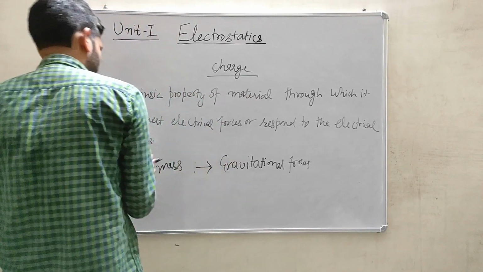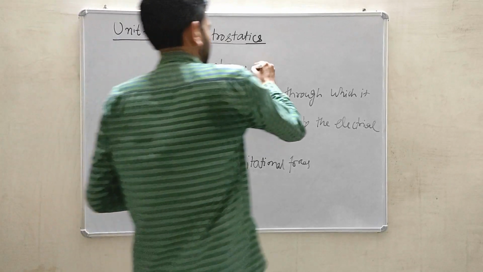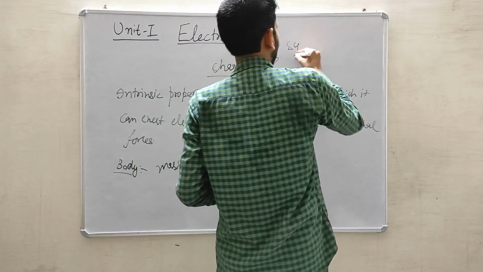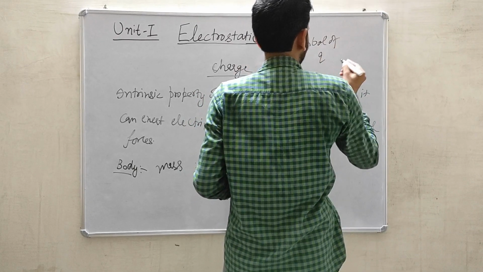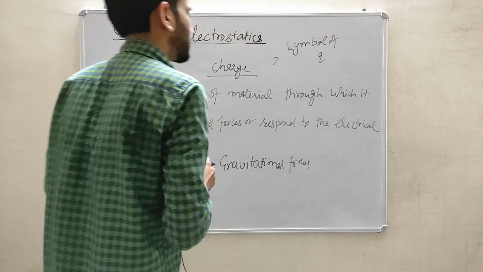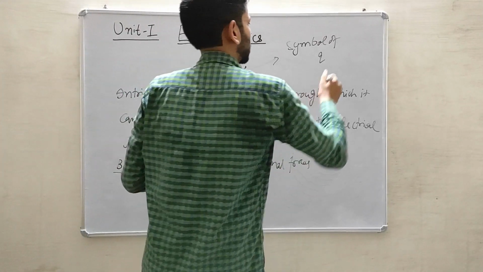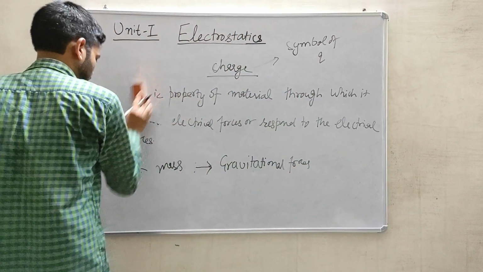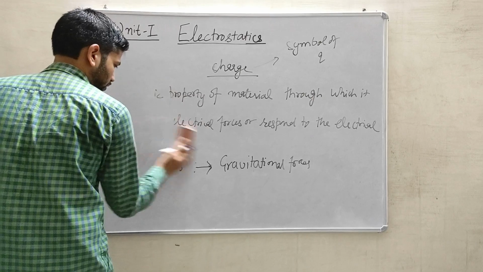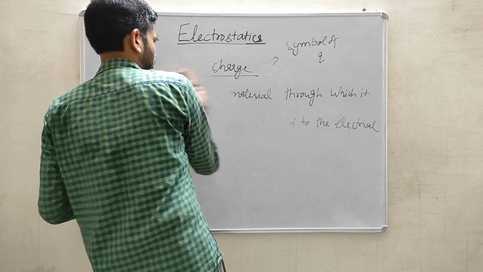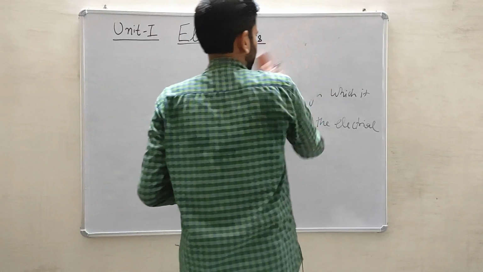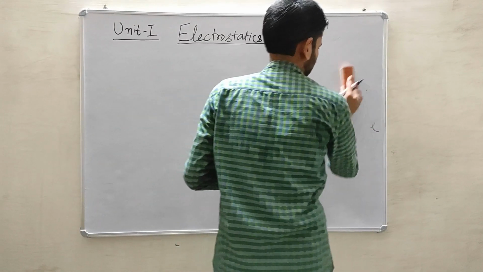The symbol of electrical charge is Q, and there are two types of charges. One we can say is positive charge and another we can say is negative charge.